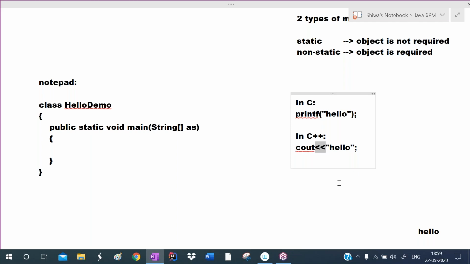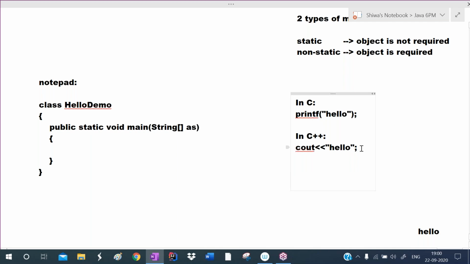To that method, it passes hello as the argument. With the help of the object, you are calling the double less than method, and finally that prints hello. So this is in C, this is in C++.